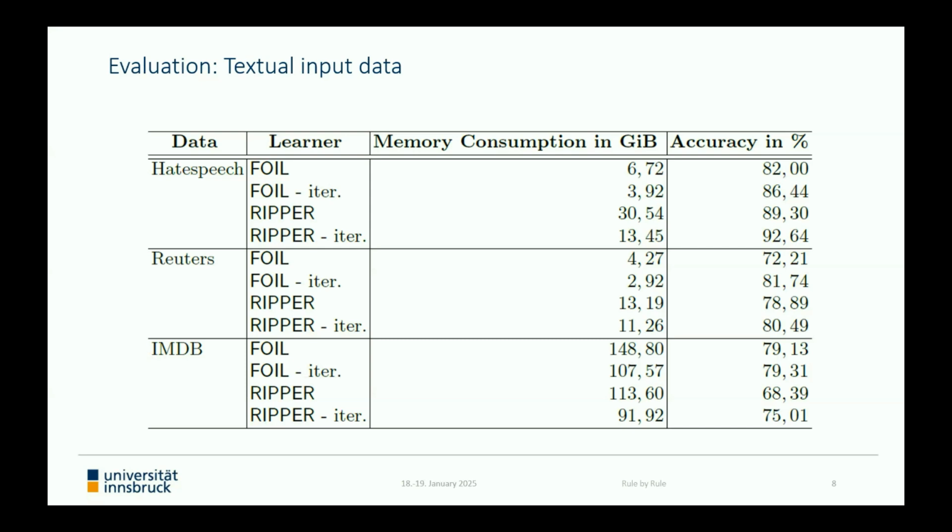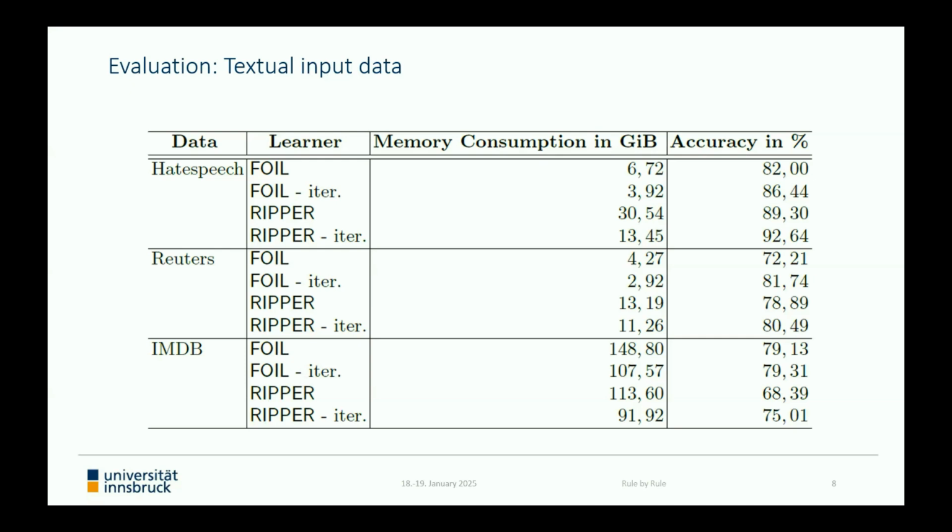Similar results are obtained for the Reuters dataset, which is a multi-class classification problem, assigning news documents to the according categories. Especially the FOIL algorithm benefits from our iterative approach, with an accuracy increased by nearly 10% while reducing the memory consumption by about a third.